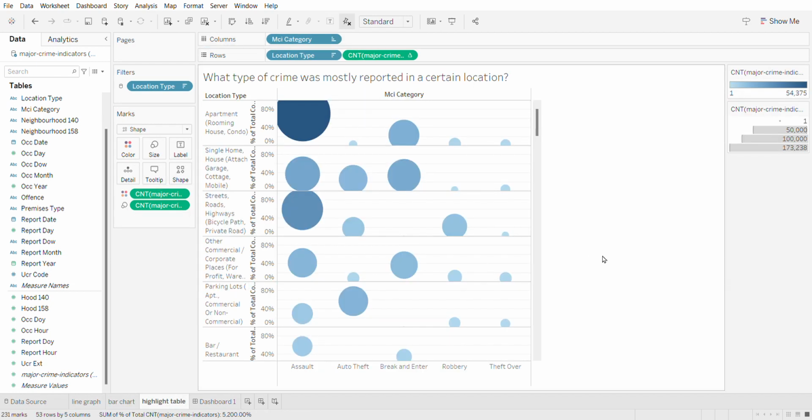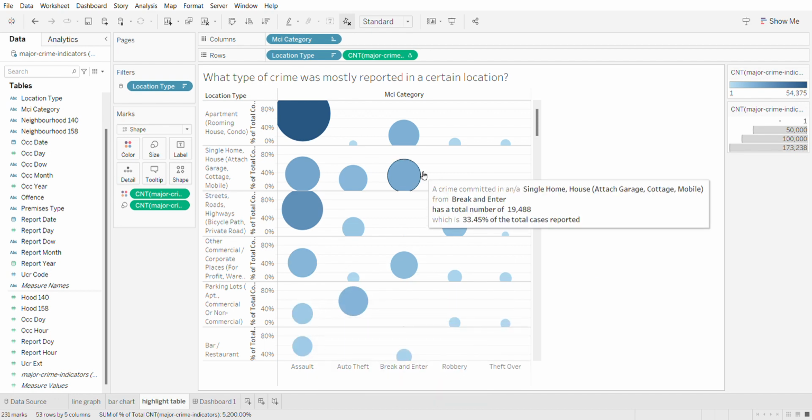For my question number 3, I want to know what type of crime was mostly reported in a certain location. I use a heat map to show a better visualization of the crime that occurred the most at a specific location. This way, the audience can easily identify the type of location and the type of crime that occurred the most without applying a filter.